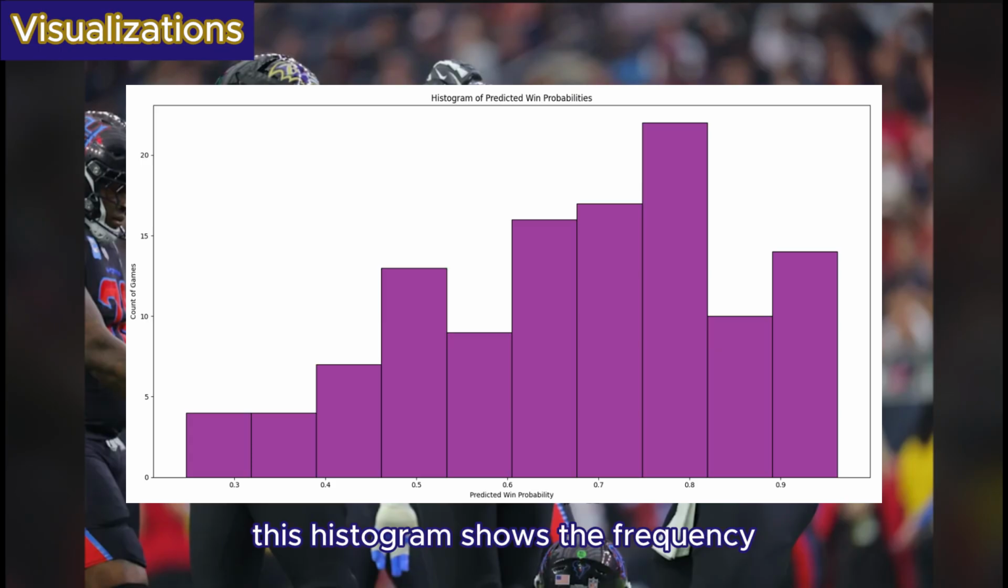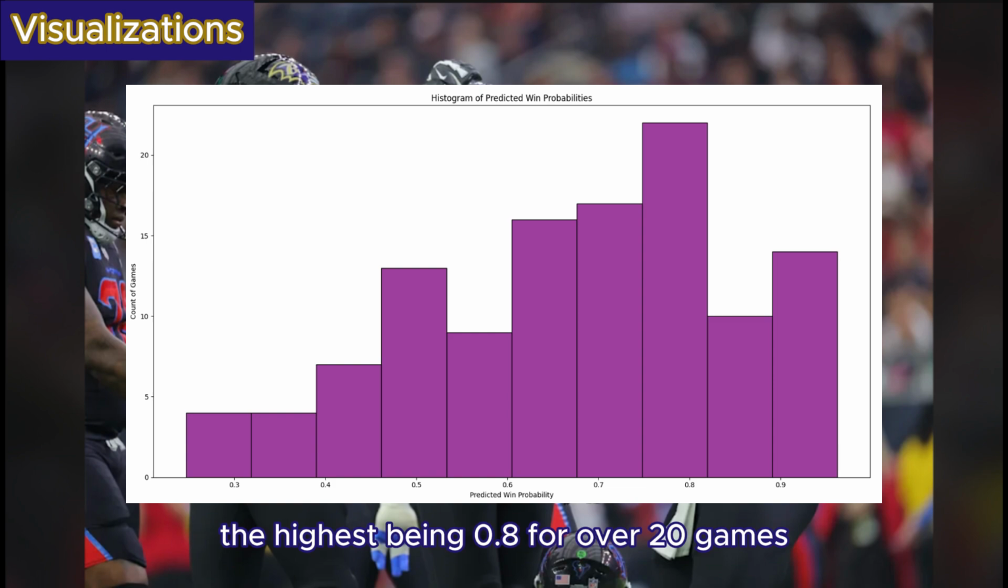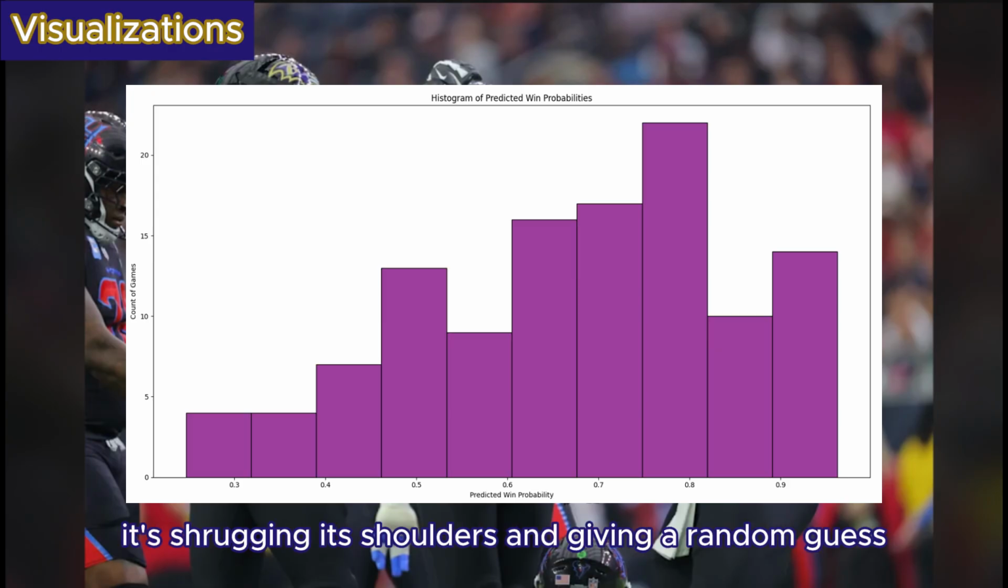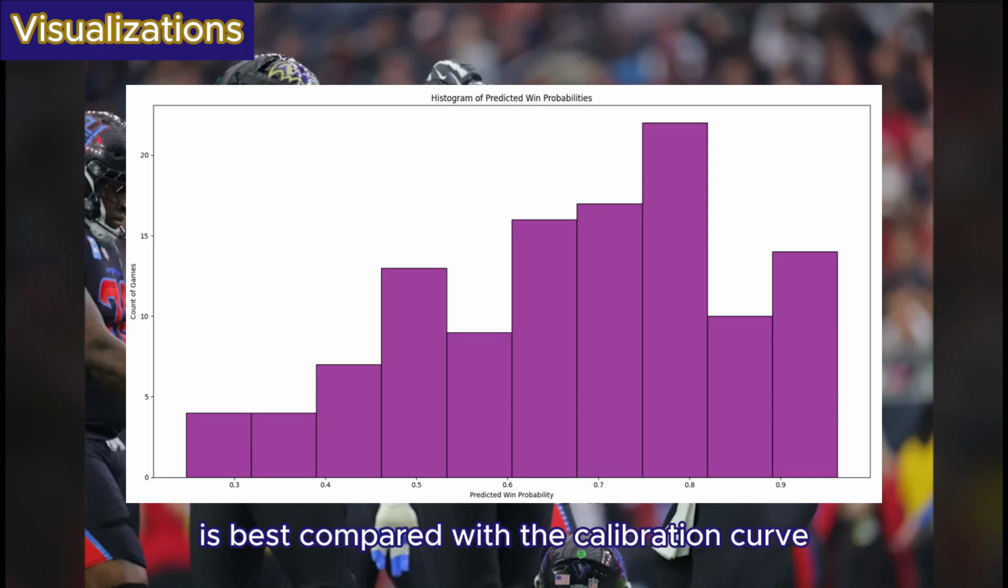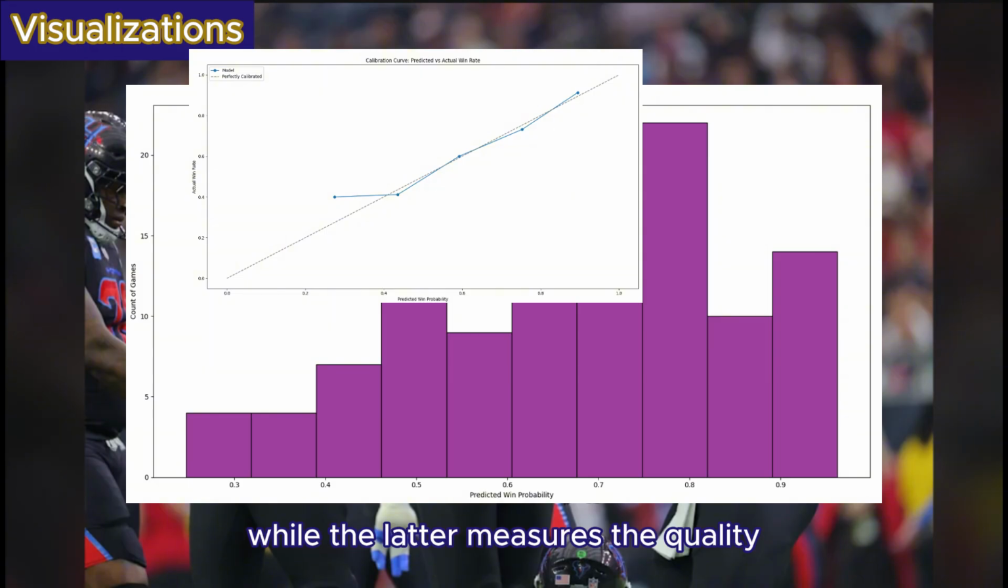This histogram shows the frequency of our model's predicted win probabilities. It best illustrates the model's confidence throughout our data set. We see this graph tends towards higher probabilities, the highest being 0.8 for over 20 games. If 0.5 was the most frequent, that means the model had virtually no confidence. It's shrugging its shoulders and giving a random guess. The histogram is best compared with the calibration curve. The former measures the distribution of predictions, while the latter measures the quality of the predictions.